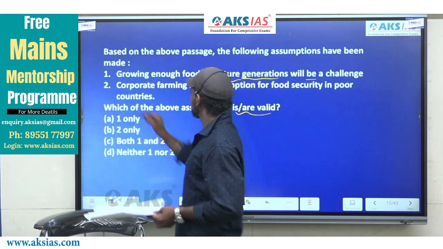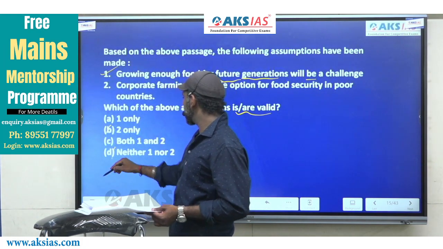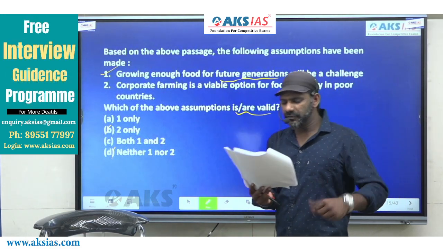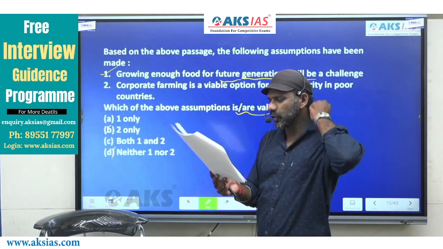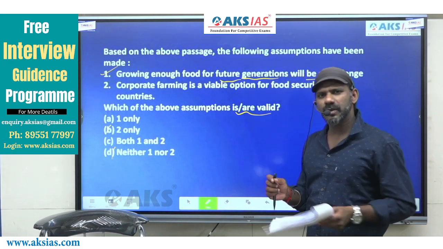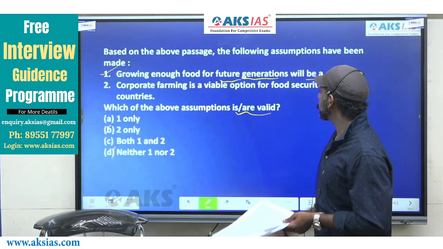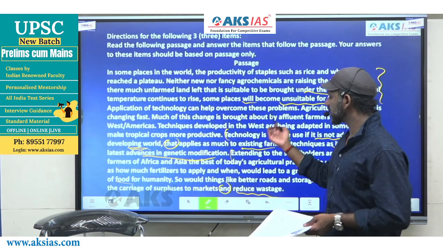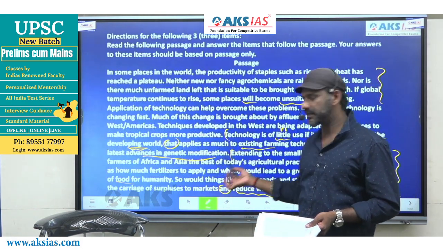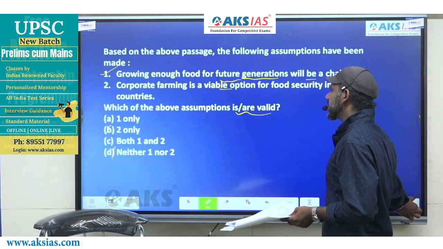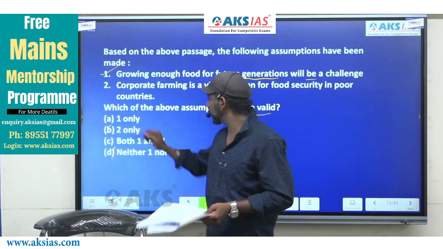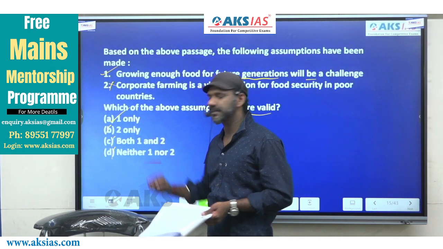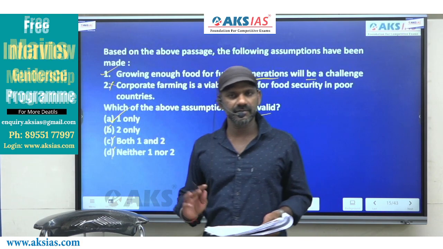One must be considered. Based on that, B and D are eliminated. Number 2. Corporate farming is a viable option for food security in poor countries. Corporate farming being a viable option for food security in poor countries is not a part of the details in the paragraph. We have to stick only to what is given in the paragraph. 2 is gone, so C is also eliminated. The answer must be option A. Got it?